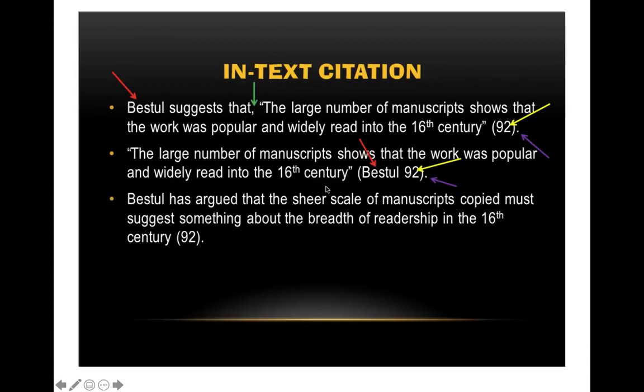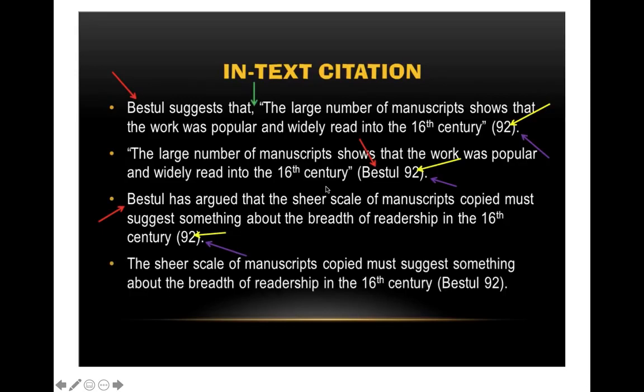Now, if you don't want to use a direct quotation, but you're still conveying some kind of information that you found, that's basically a paraphrase. So if the information wasn't your own, you didn't know it yourself, you need to cite it, but it's not really a quotation. It's something that you read and that you're putting into your own words. But I still have the author's name, and I still have the page number, and notice the period is still going at the end. But what's missing, as I'm sure you've noticed, is there's no quotation marks, because I'm not actually using the exact words that Best used. I'm using my own. And here's another example of that.